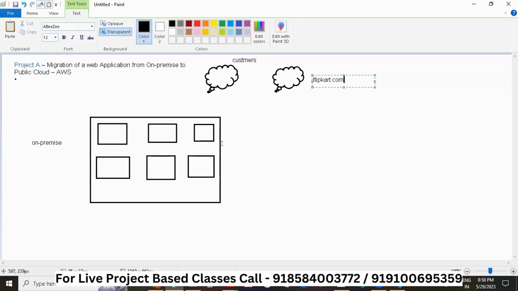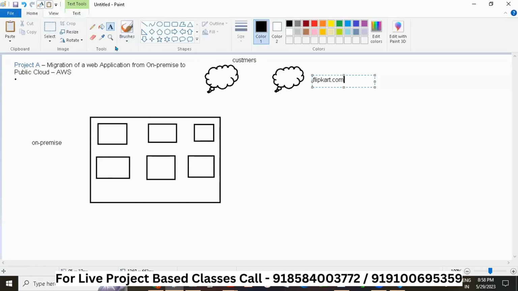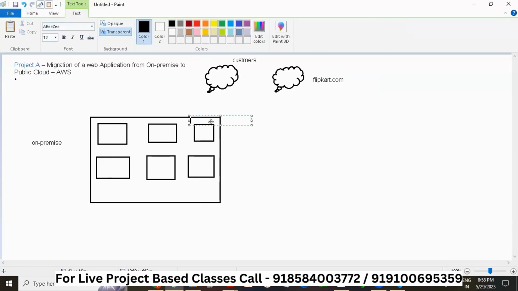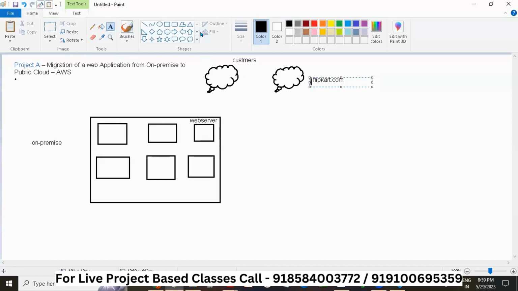Here you can see the customers are trying to access this website, which is running on this server, a web server. Let us call it the web server here. See, I told you, this is Flipkart.com, and this website is running on this web server. Let me color it so that you can understand.